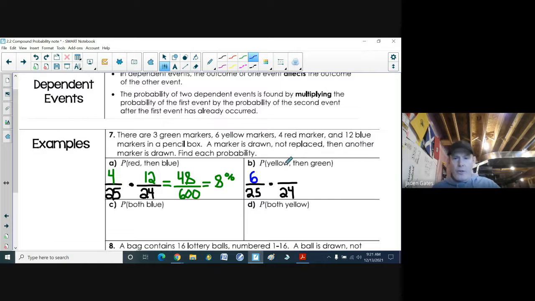How many greens are there? 3. So again, finding the probability, 6 times 3 is 18. And again, 25 times 24 is 600. As a percentage, again, 18 divided by 600. Not a very good chance here. Times 100%, we get 3% chance of that happening.